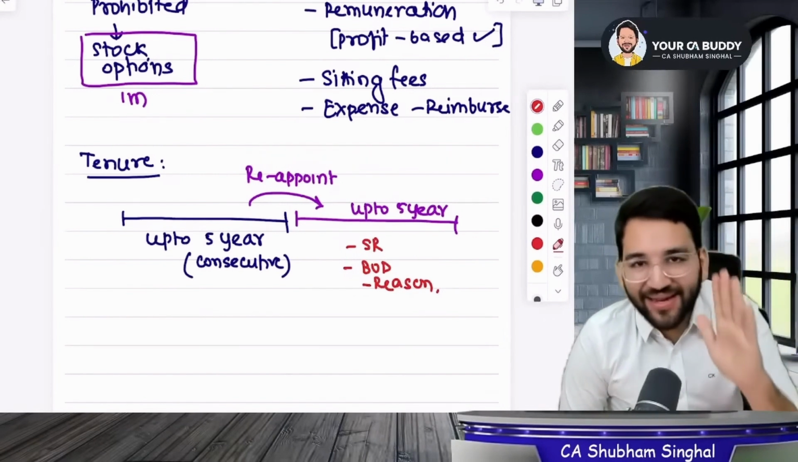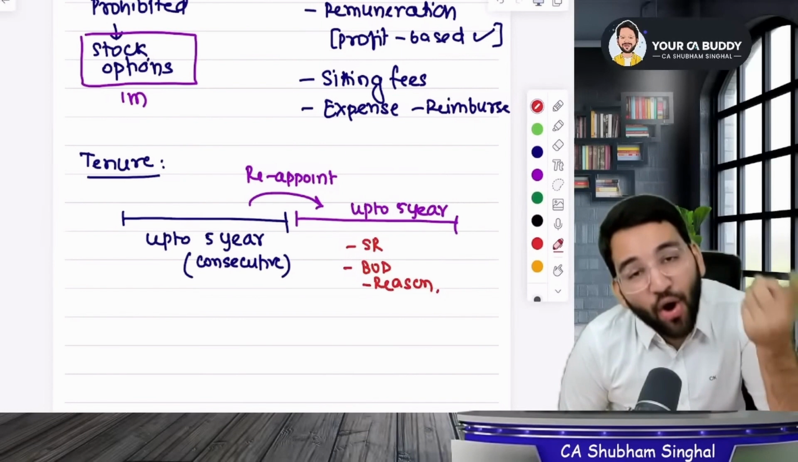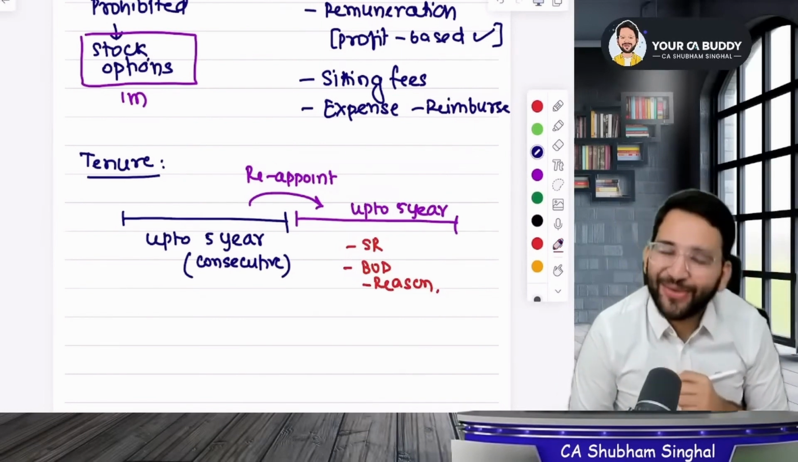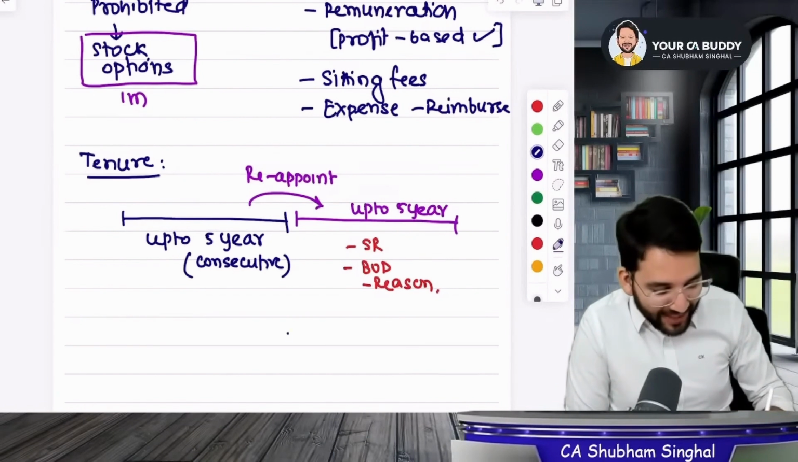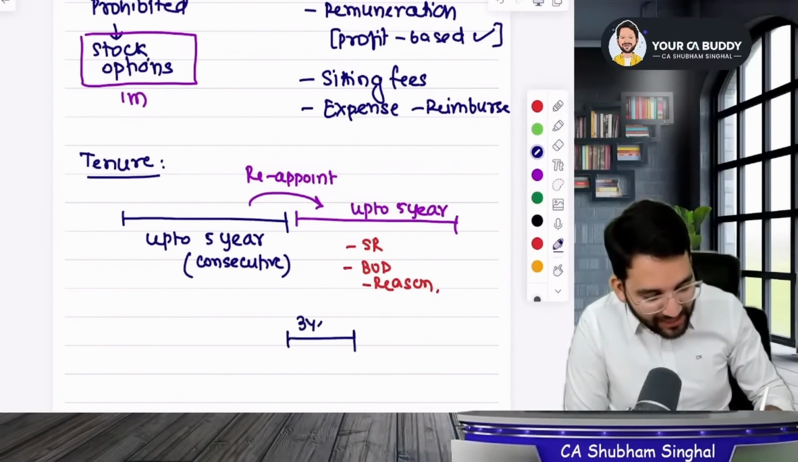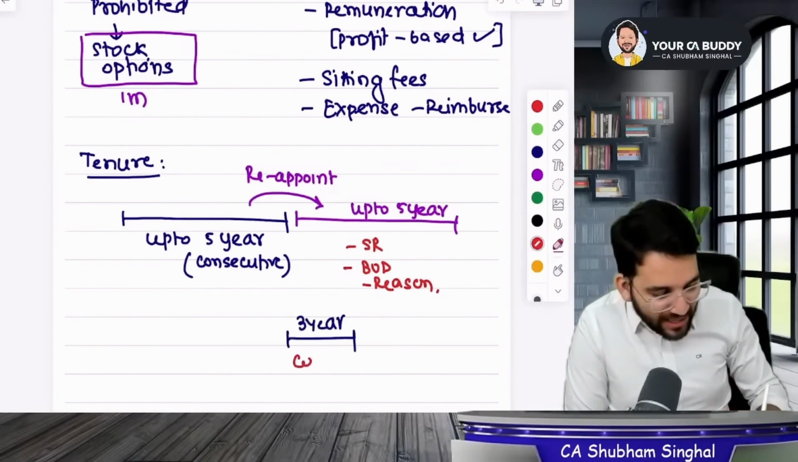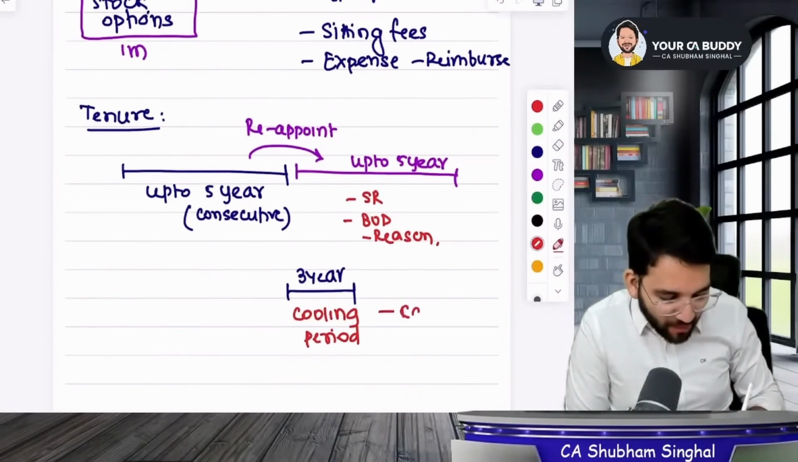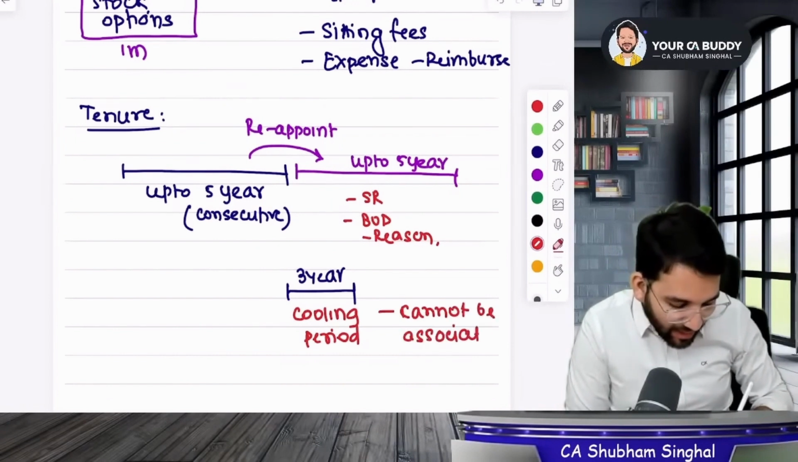So you were appointed for the first 5 years, but what else could happen after another 5 years? You could be reappointed, but listen carefully to me. Please listen carefully to what I'm saying. You can get appointed, but after that, you will have to go on a cooling period for 3 years to get reappointed. Okay? What does cooling period mean? It means that for 3 years, you cannot be associated or be in connection with the company. So you cannot be associated with the company at all.